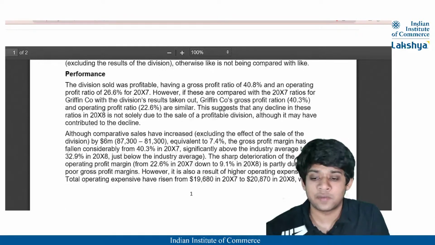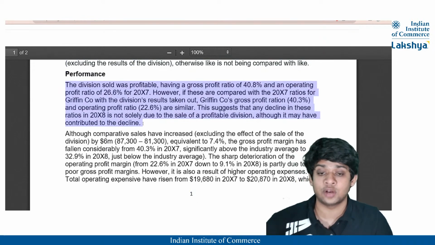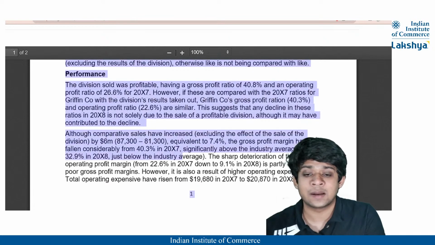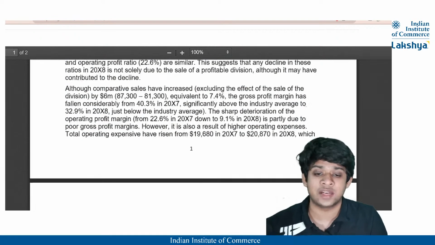Then they've dealt with the performance. So in the performance, as I told you, you can compare the division which is profitable, right? The profitable division has been sold off, right? So they have actually specified that. Also, they have specified the comparative sales which has increased and everything. So that also can be clarified here.